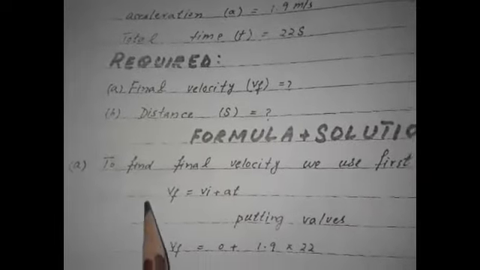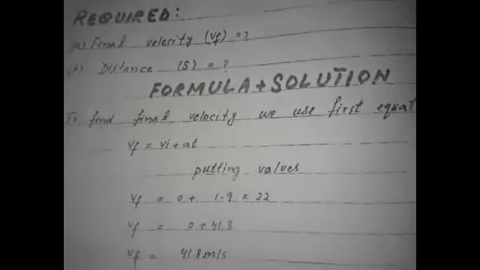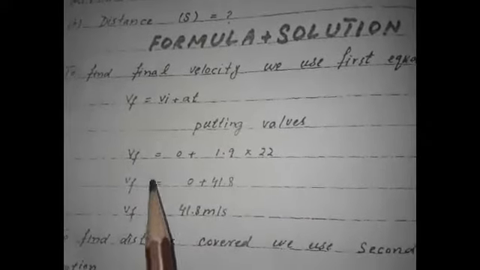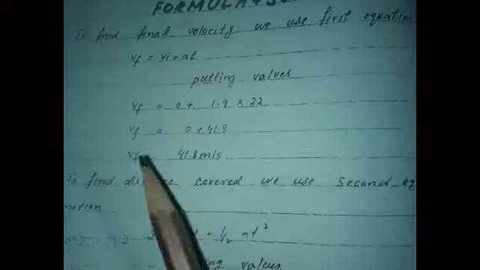Formula plus solution. To find the final velocity, we use the first equation, Vf is equal to Vi plus At. Putting values, Vf is equal to 0 plus 1.9 multiplied by 22. Vf is equal to 0 plus 41.8, so Vf is equal to 41.8 meter per second.